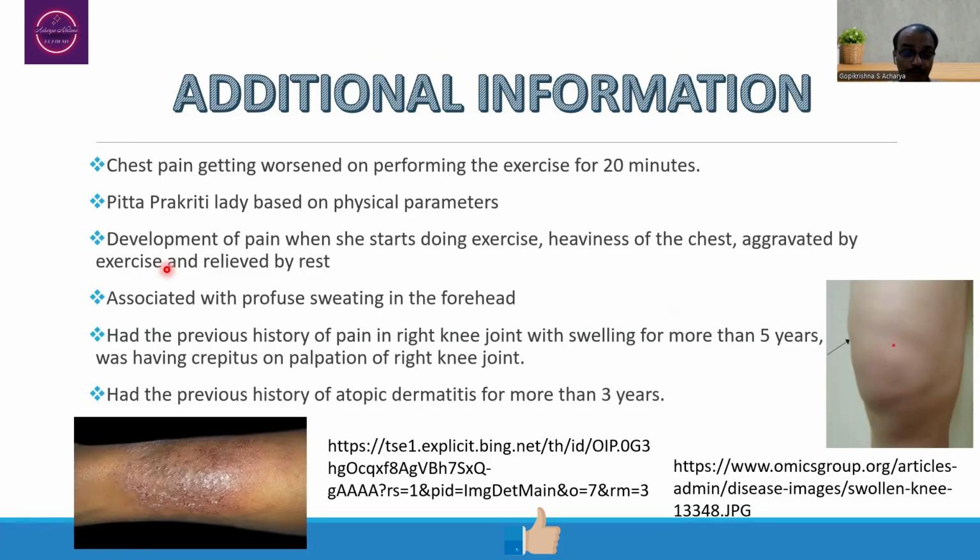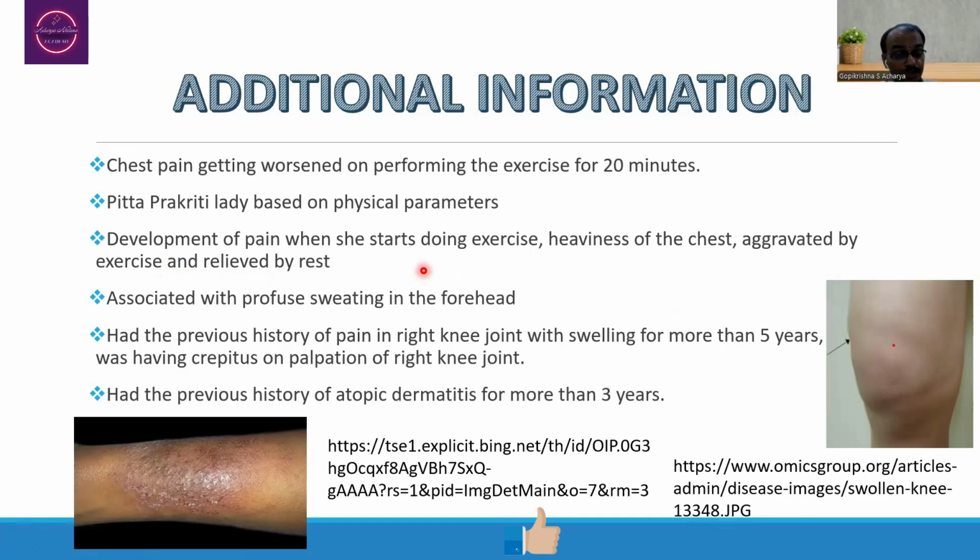Then, development of the pain when she starts doing the exercise, heaviness of the chest, aggravated by exercise and relieved by rest. Again, these are indicative of cardiac dysfunction as such. Associated profuse sweating on the forehead. Again, this is indicative of autonomic nervous stimulation, that is, sympathetic nervous stimulation.